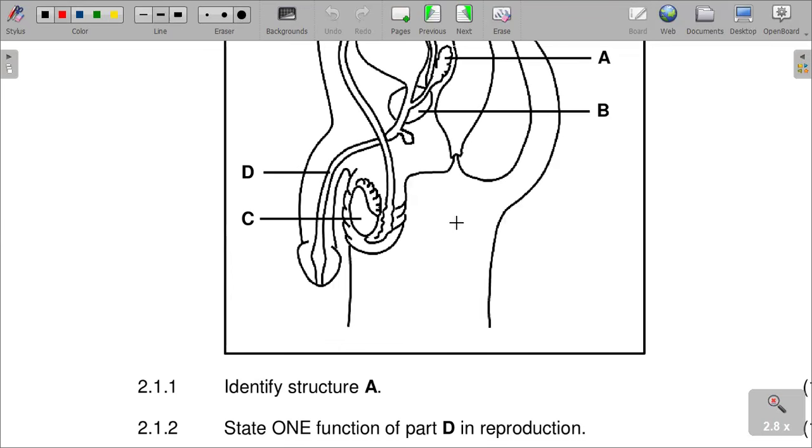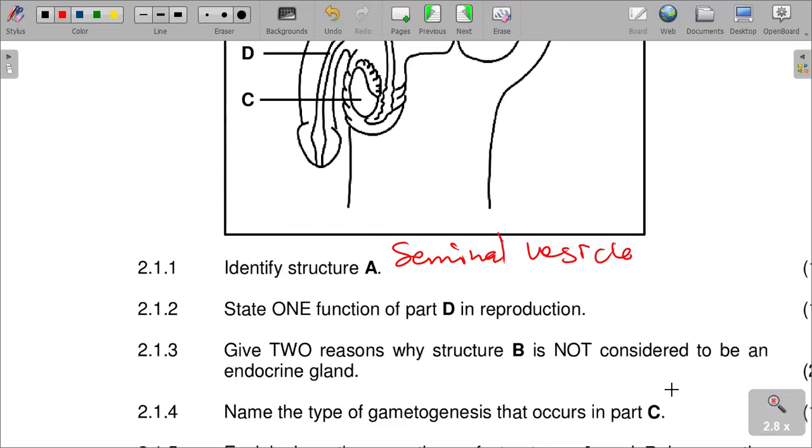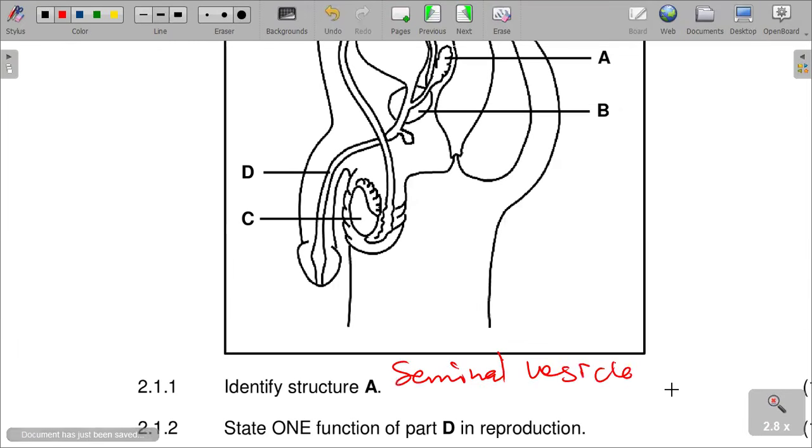A is the seminal vesicle, as you can see there. State one function of part D in reproduction. Part D is the urethra.